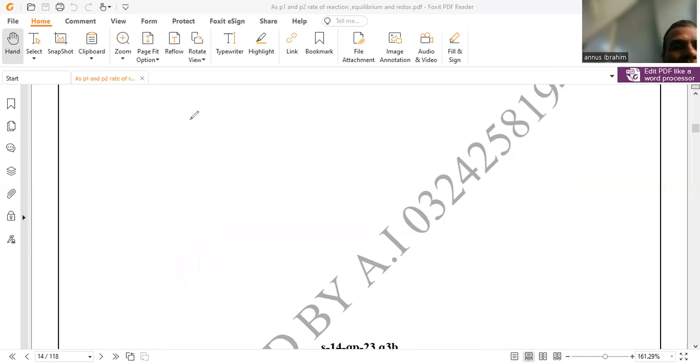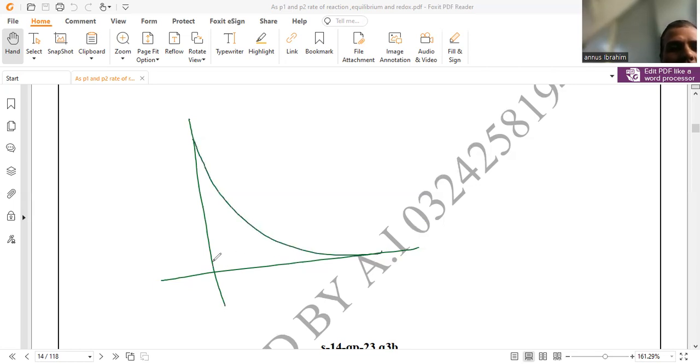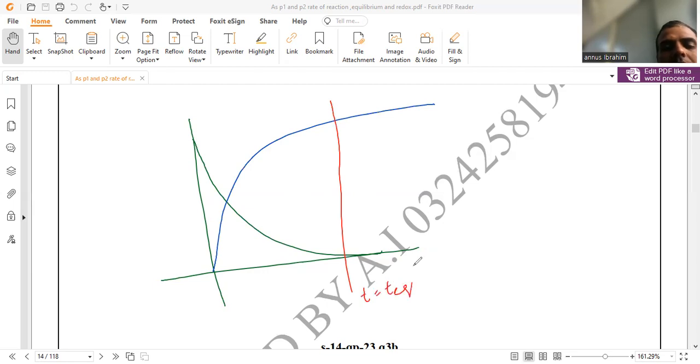Sometimes you also see the graph in this way, with reactant particles and products. Green is for the concentration of reactant and this one is the concentration of product. And here is almost the equilibrium time, where t equals t equilibrium, with time on the x-axis and concentration, either reactant or product, on the y-axis. The green curve is for the reactant and the blue curve is for the product.